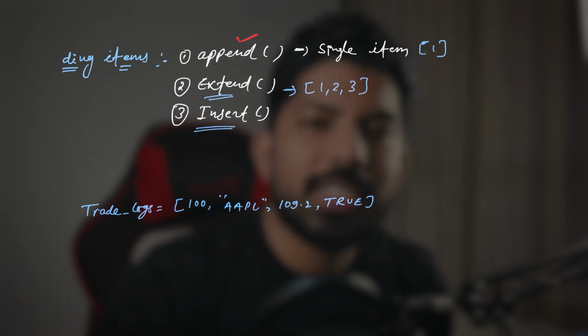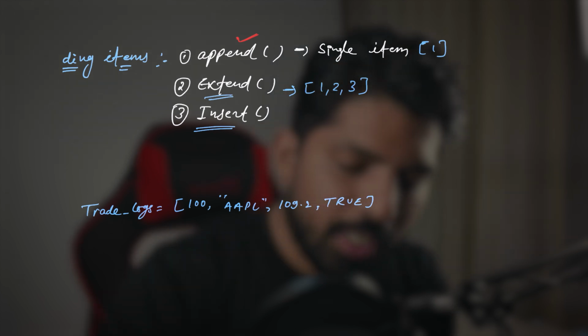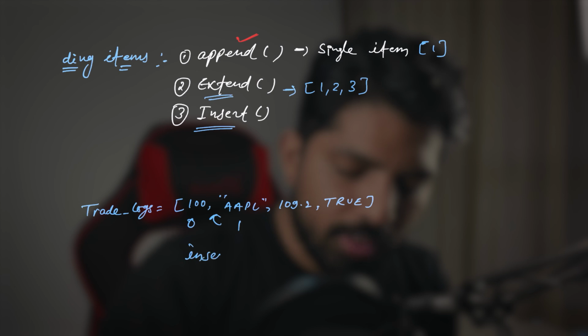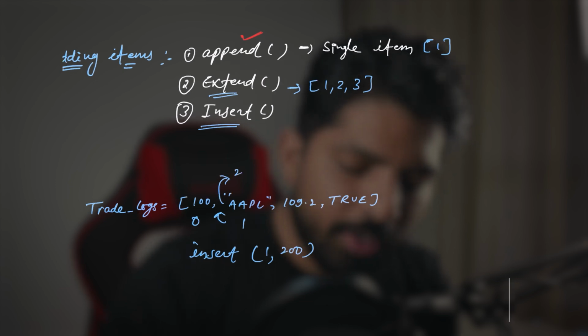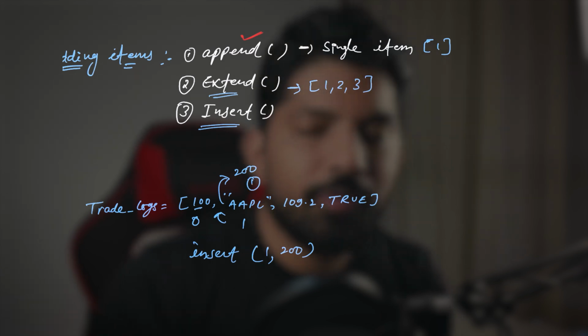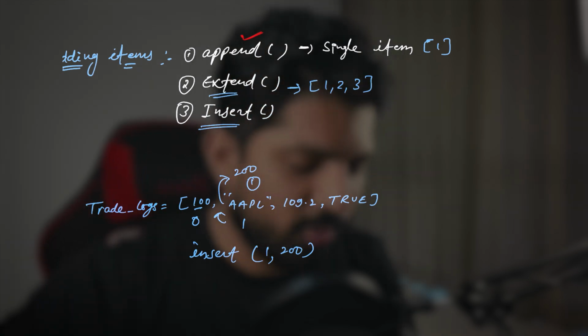With the help of this insert function, we can add any item at the desired index. For example, if I want to insert a value at this index, between the 0 and 1 index, I can use insert, let's say insert at the 1 position, I'll insert 200. So what will we get? We will get the new list and that list will have 200 at the index 1. Okay, so that's how it works. And now we will jump to the examples, so you will have a good understanding.